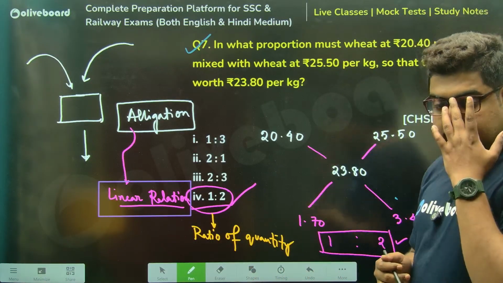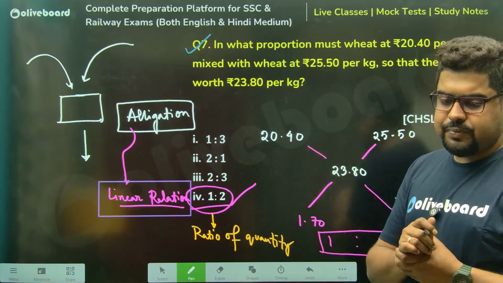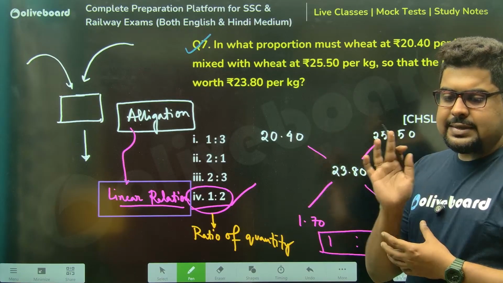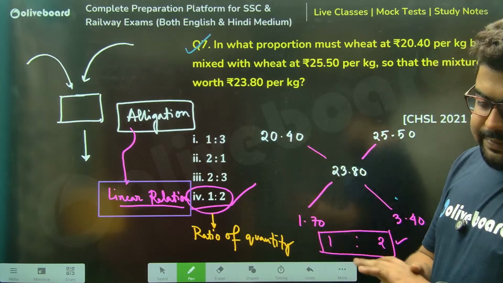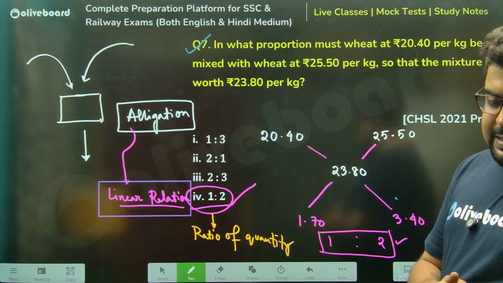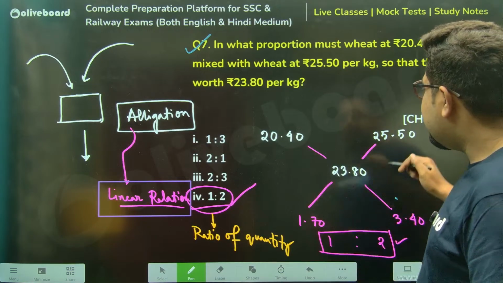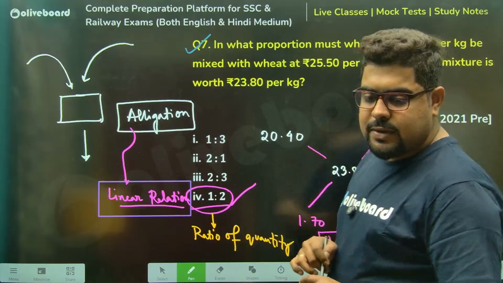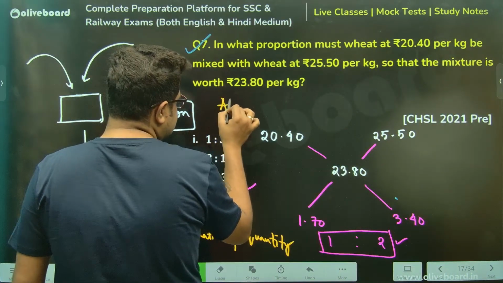Can I simply say this is a ratio of quantity? Yes or no? Tell me, everyone. Okay. But you have taken the allegation on what? What is your allegation variable, sir? Here, what is your allegation variable?